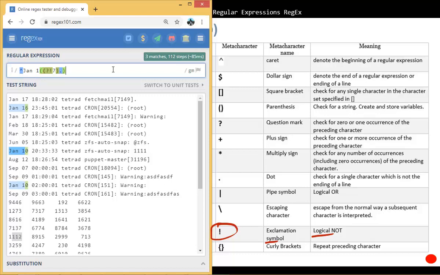You can see that regular expressions can start getting more and more complicated, but you really need to know just the basics for your CCNA, CCNP, and Palo Alto exams. So what we're saying is we want to match anything that starts with January and the 10th, but not January 17th. So it has ignored this one, but it has left the 16th, the 10th here, January 10th, and January 10th here as well.